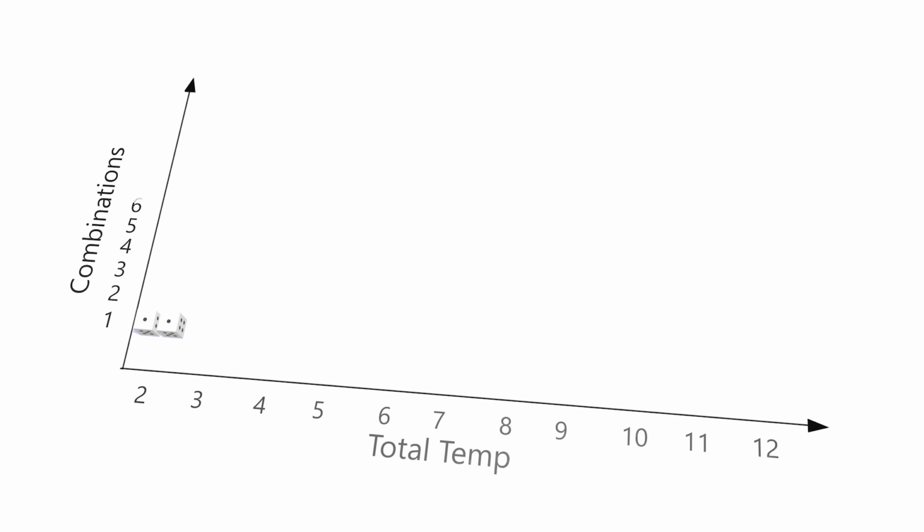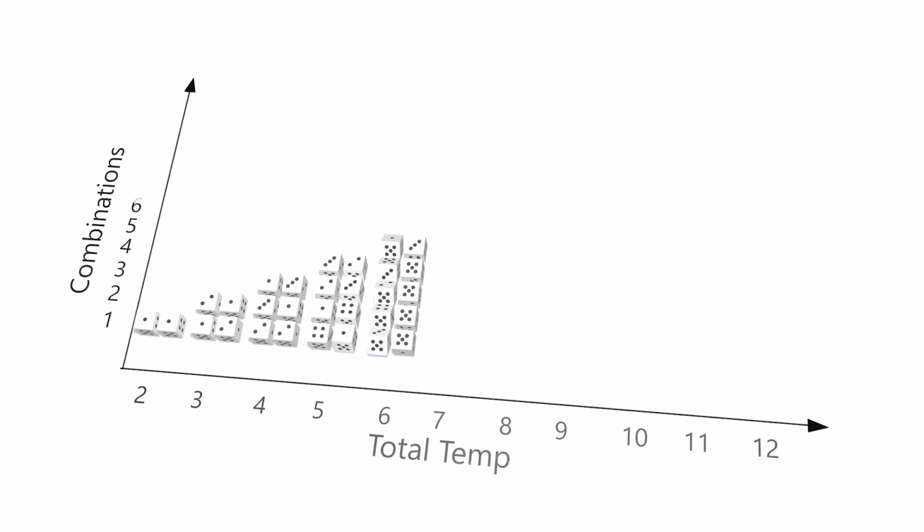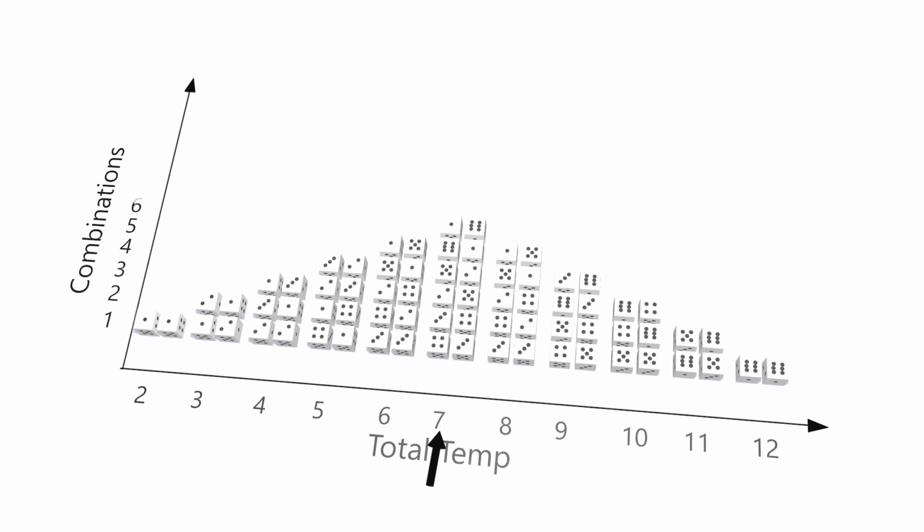You can easily see that here: in a macrostate with lowest temperature, 1, 1, there's only one combination of that, so the multiplicity is 1. If I map the rest out, you can see the macrostate of a temperature of 7 has 6 combinations. So it's the more probable configuration and it's the configuration with the highest multiplicity. Throw some dice around, you're most likely to get a combination with the highest multiplicity.